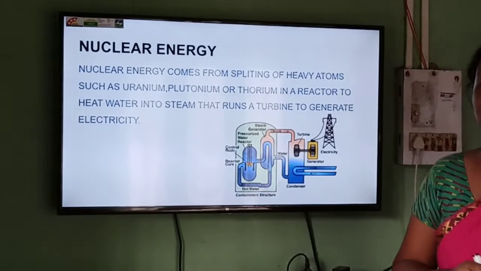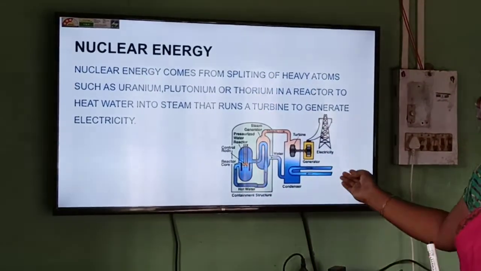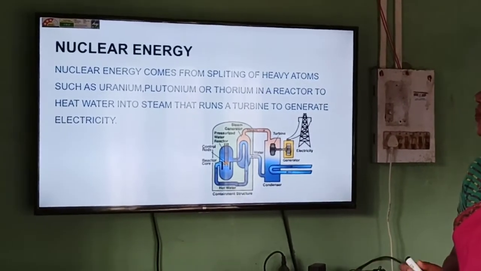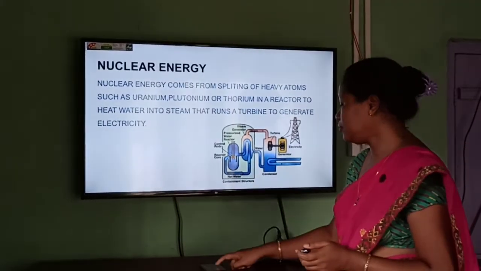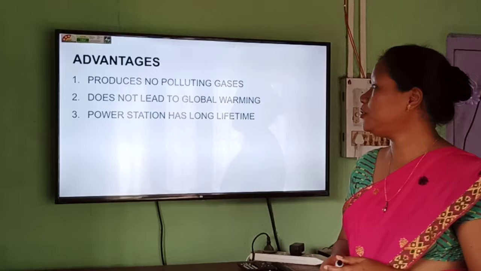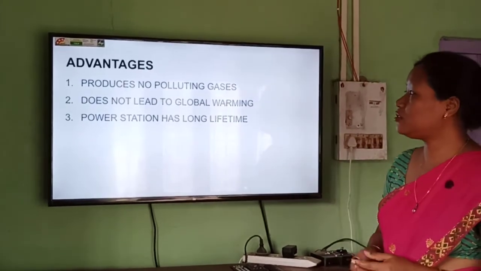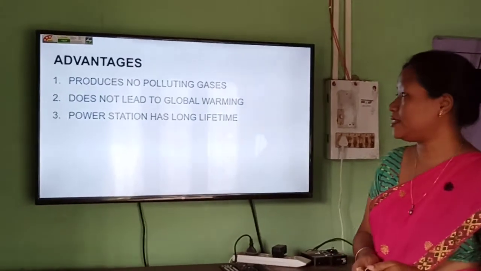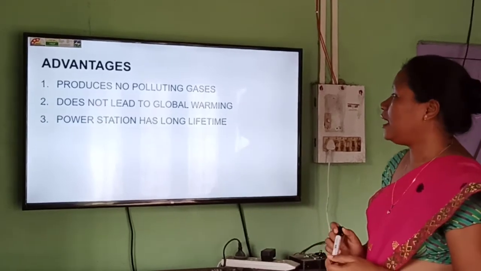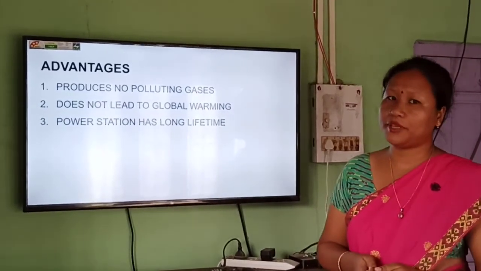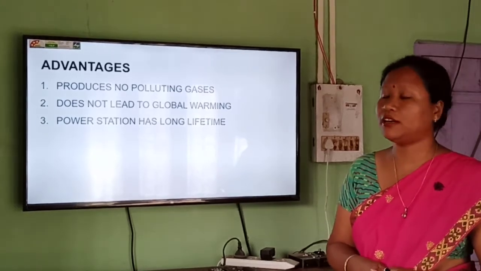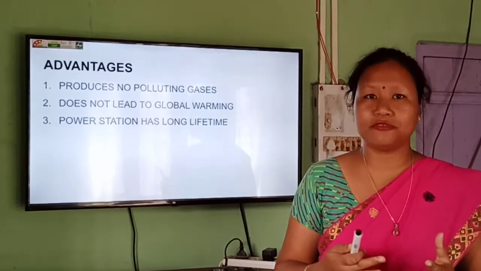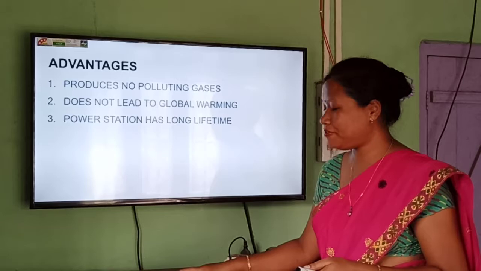So the condenser is required because cold water is passed through this pipe towards the condenser. Okay, so this is the working principle of nuclear energy. And we know nuclear energy does not use any fuel, so it does not produce polluting gases, and so it does not lead to global warming. Once we build the power stations, they last for a longer period of time. It has a long lifetime.